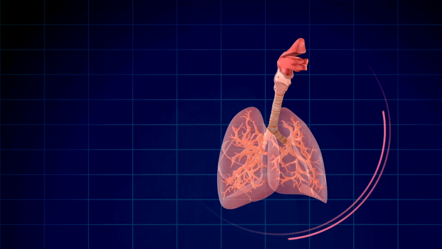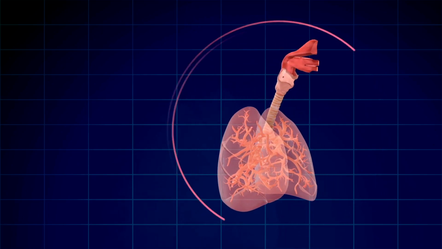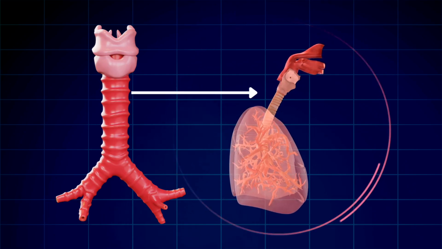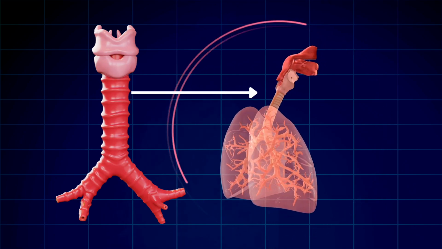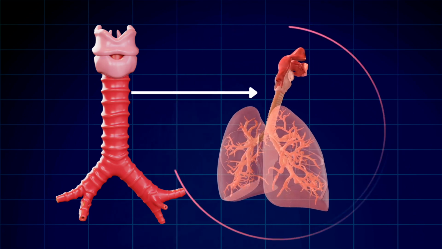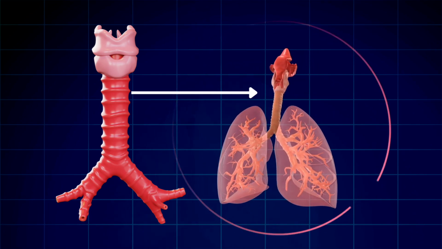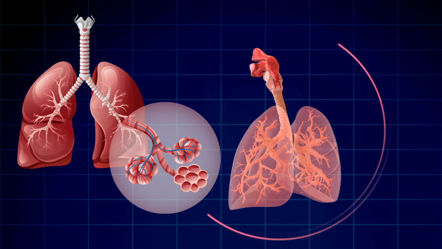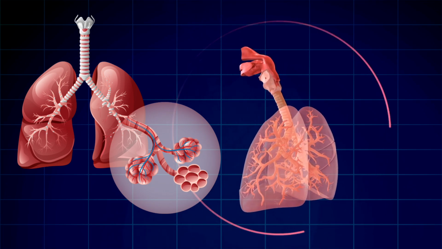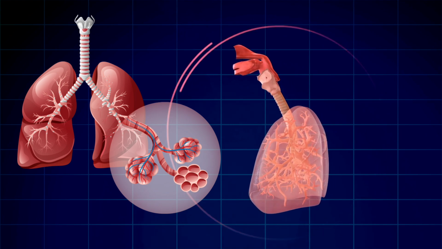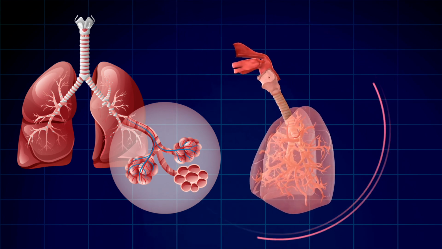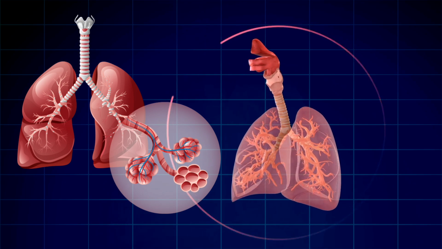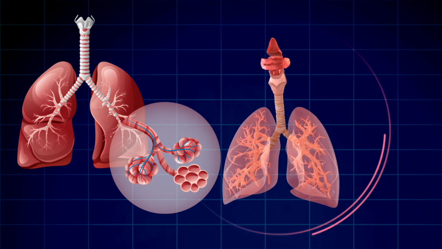Then if we look at the lower respiratory tract, from the larynx, air travels down to the trachea. Trachea is also called the windpipe. The trachea then branches into two main bronchi, one for each lung. Inside the lungs, the bronchi further subdivide into smaller and smaller tubes called bronchioles, resembling the branches of a tree. These branches again lead to tiny air sacs. They are called alveoli.